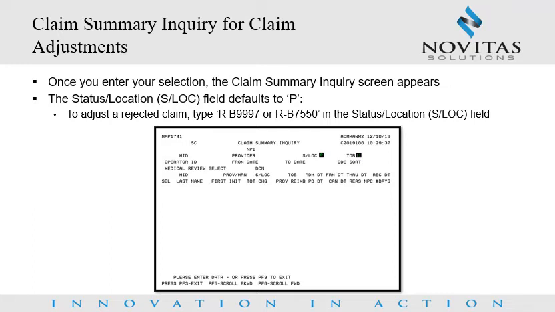You can narrow the list of claims by keying one or all of the following: Medicare identifier MID number, provider number if different, type of bill, from and to date. Use the F5 and F6 keys to scroll through the list of claims that need corrected. To select a claim, use your Tab key until you are under the SEL field, key S, and press Enter. You will now be able to navigate through the claim pages and make the necessary adjustments.